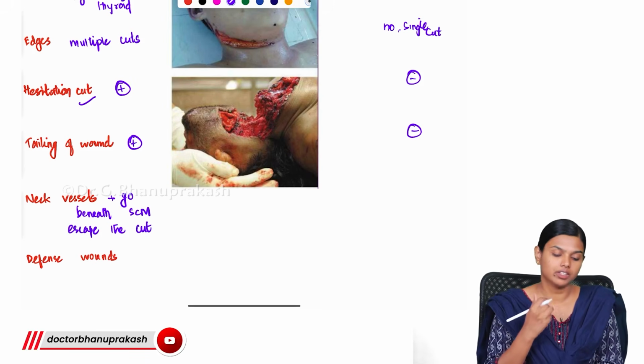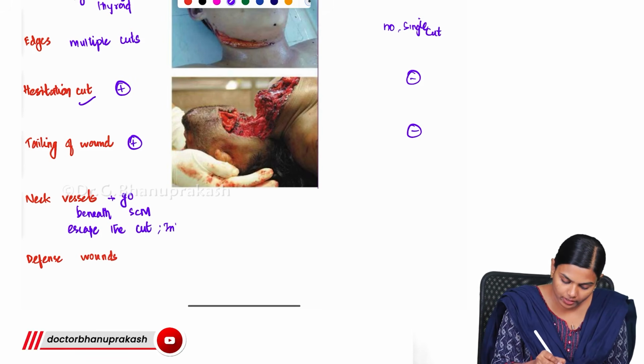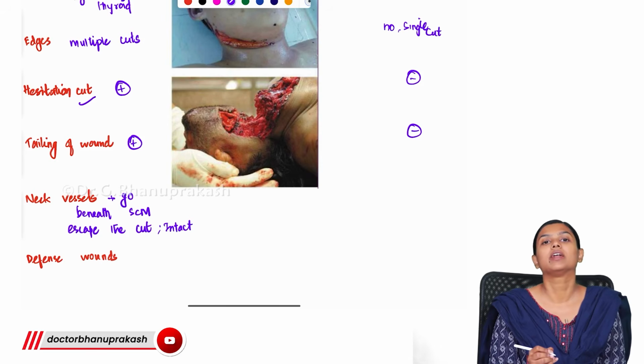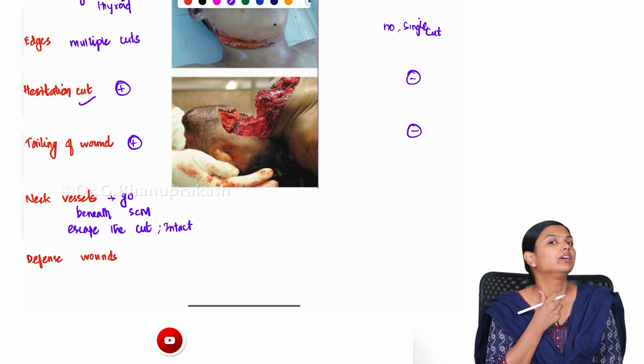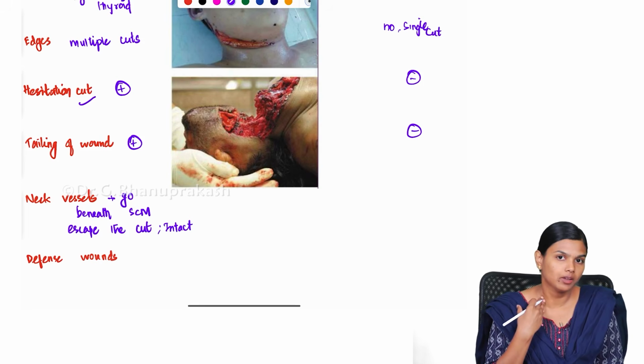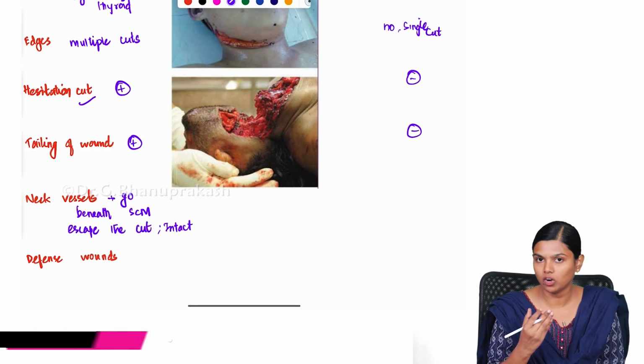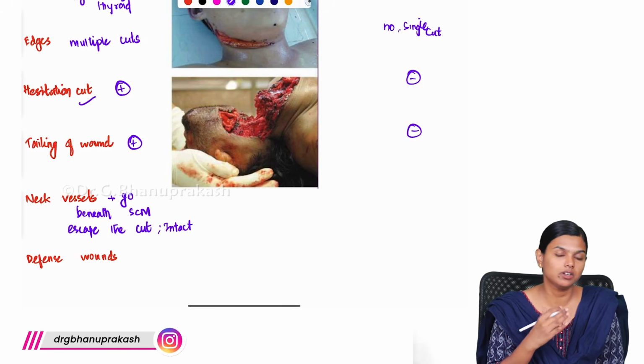So these vessels will be intact. Since they are raising the head, the head goes inside, and the sternocleidomastoid will come forward. It will protect the neck vessels. Because of that, you will mostly not see a cut of the neck vessels.